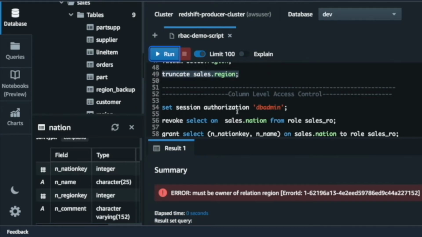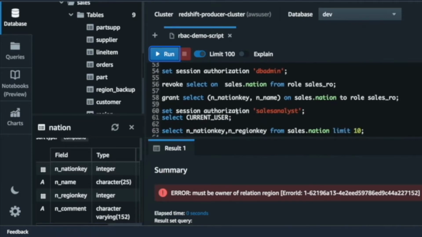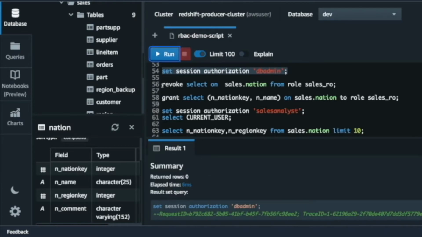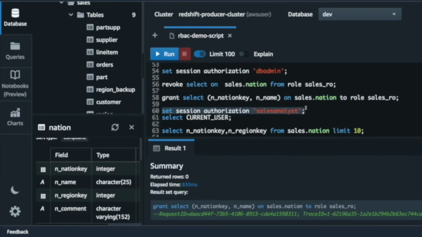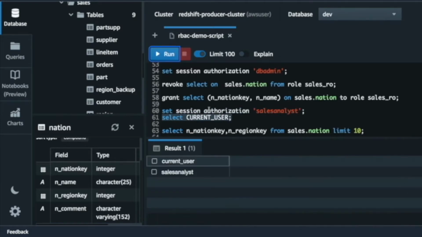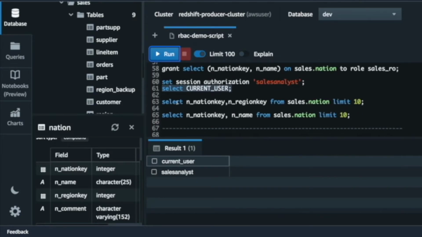Now let's look at some of the column level access control that is still going to work in the same fashion with RBAC. So let's again elevate it to DB admin level and then revoke select from nation table. And then let's selectively grant only select on nation key and nation name to sales RO, right? And then let's again change the authorization back to sales analyst and make sure that it is sales analyst indeed.